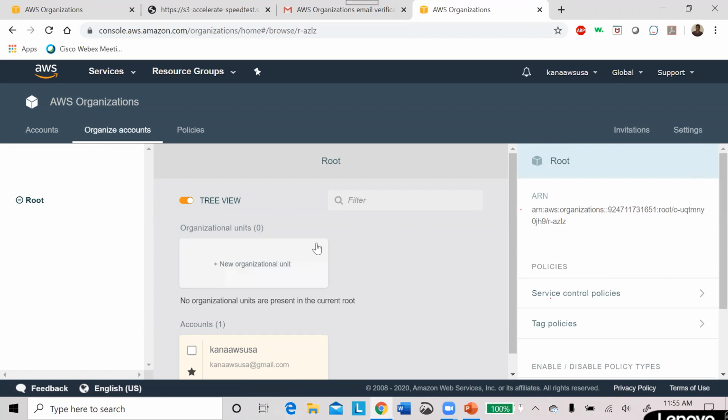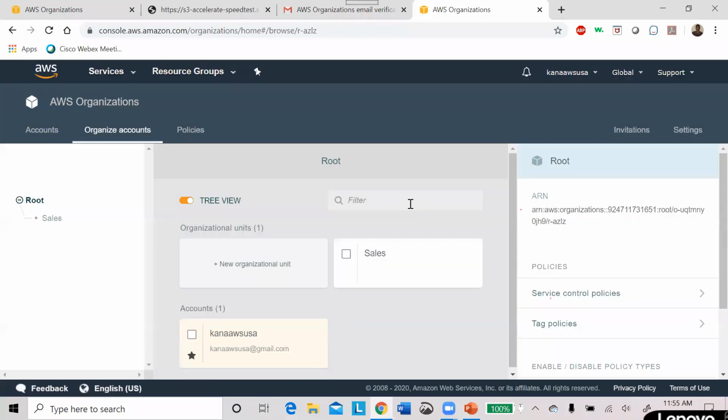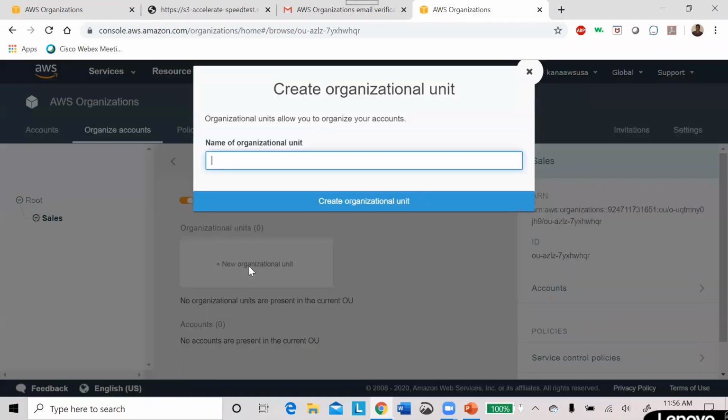Now I'm going to create one organizational unit. I'm going to create it as sales. Under sales, I want to create one more, for example, a pre-sales department. Just clicking sales, I'm creating one more organizational unit called pre-sales.